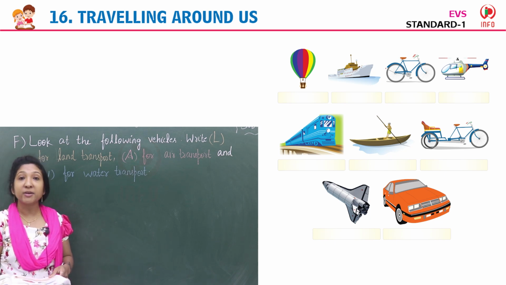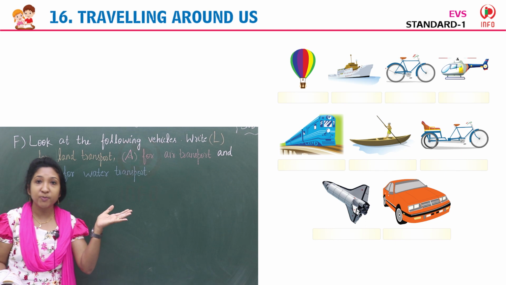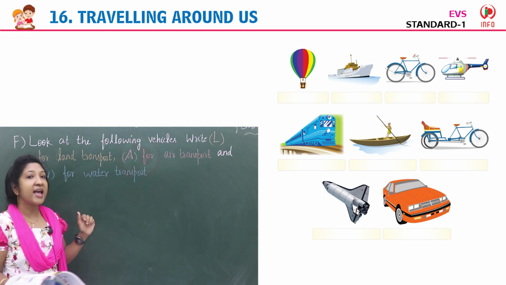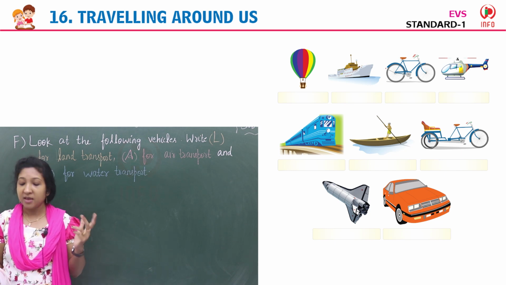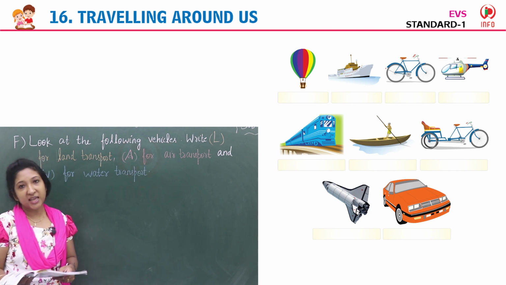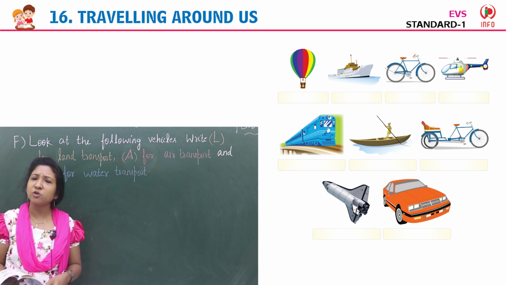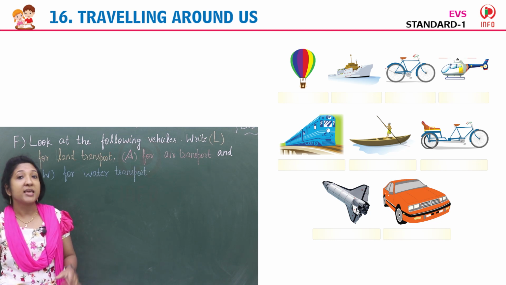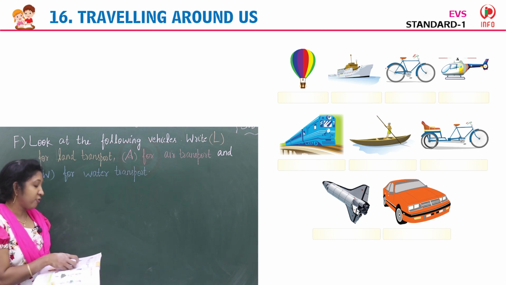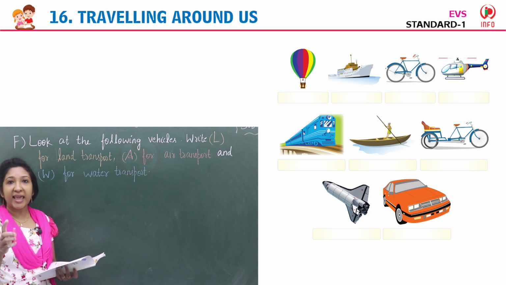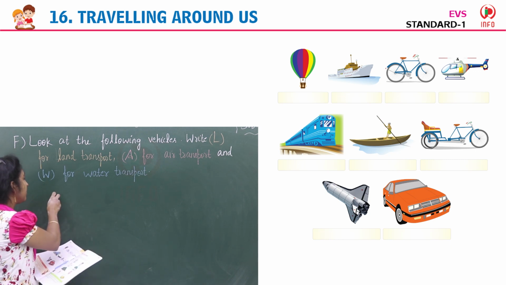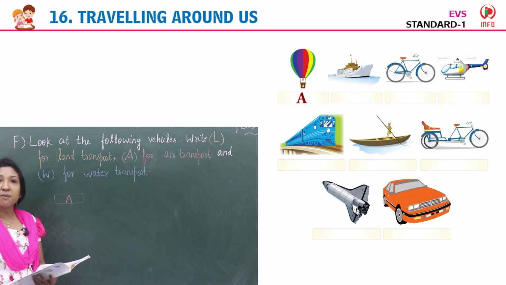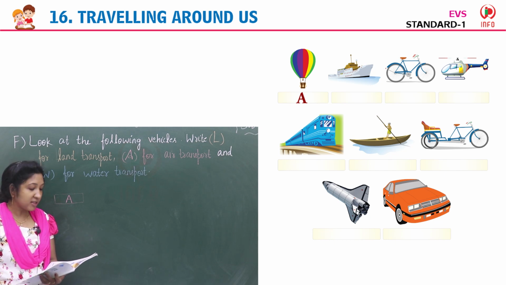Yes, so now coming to the pictures, children. The first picture given is, can you see the first picture here? Yes, what is that? Name that picture. Yes, it is a hot air balloon. Which mode of transport? Land, water or air? Yes, it's an air transport. So for air transport, you have to write A. Below the picture, there is a small square box given. There you have to write A, because hot air balloon is an air transport.